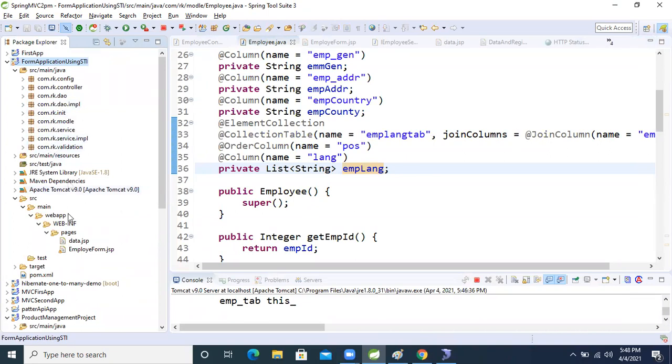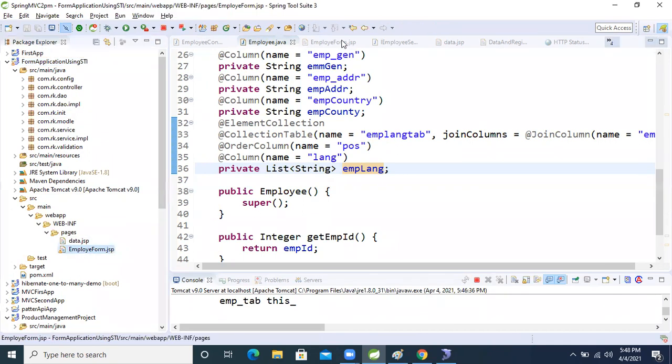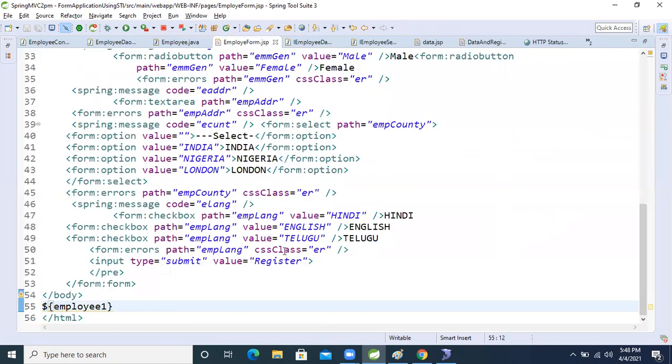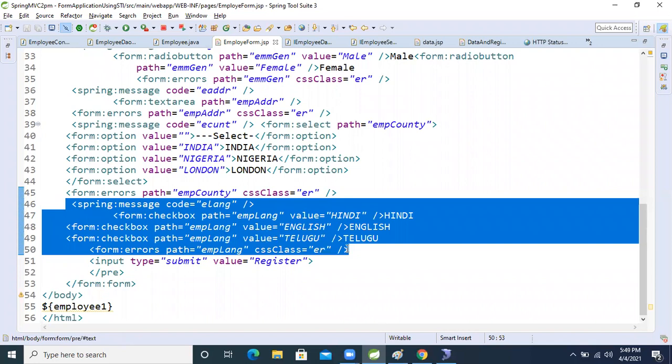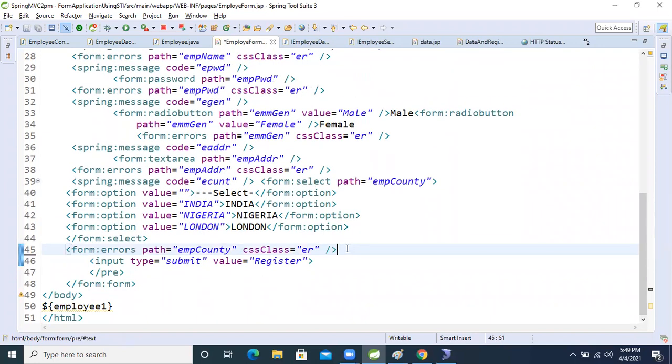So what I'm going to do now, just the employee project is there. Open this one. I also need to remove it in the validation. So, EMP language, just from here to here, I'm removing this one. Okay, so I removed it.